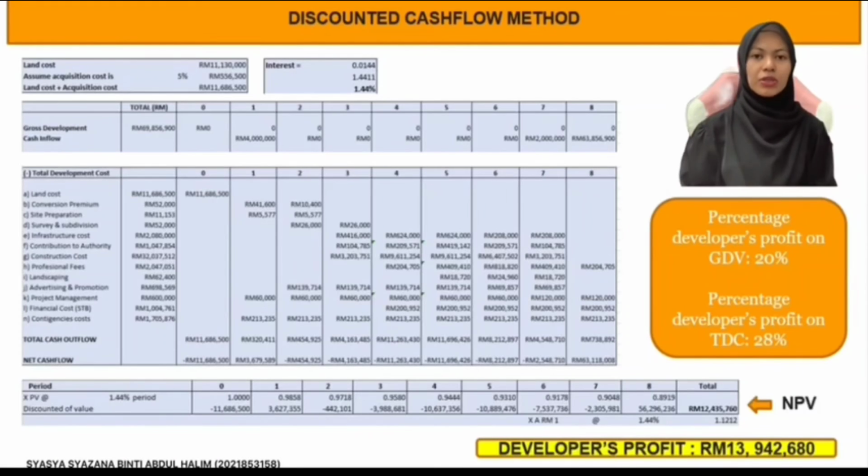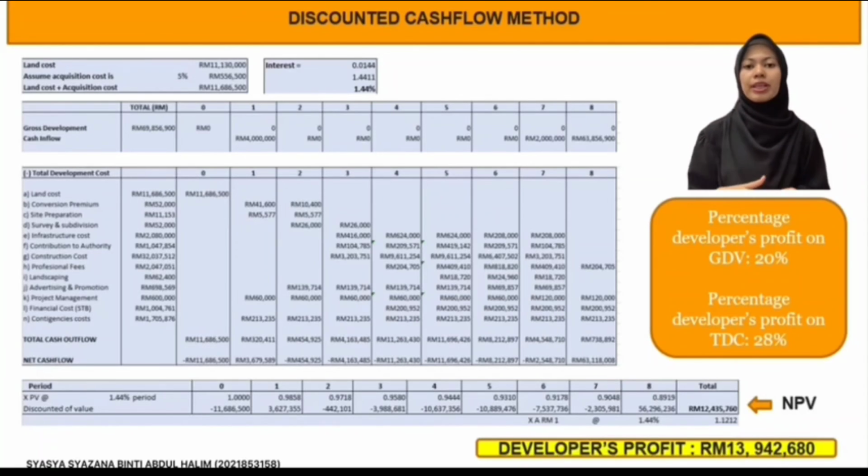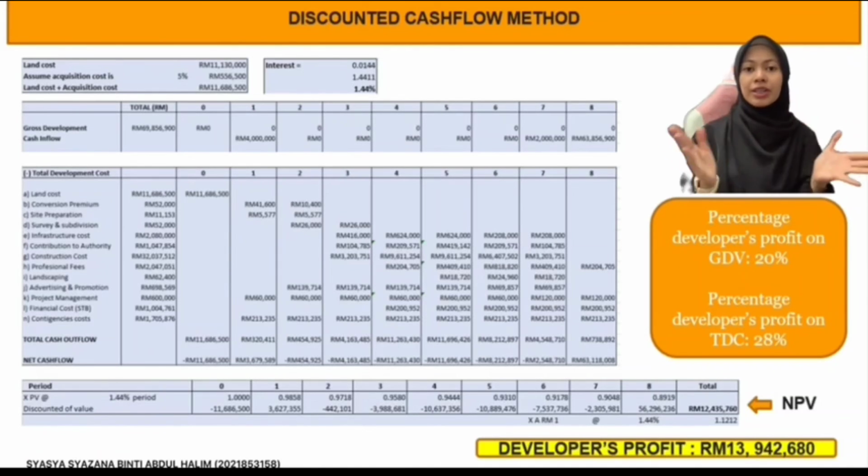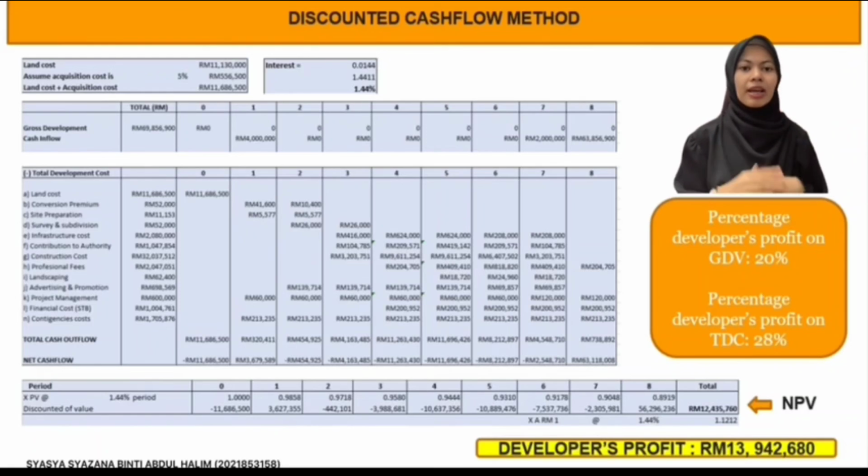For the cash flow method, we use discounted cash flow method to determine net present value and also the developer's profit. We assume that the development is within 2 years with 8 period. We arrive the NPV is 12,435,760. For the developer's profit, we got 13,942,618. And the percentage developer profit on GDV, we got 20%, while for the TC, we got 28%.